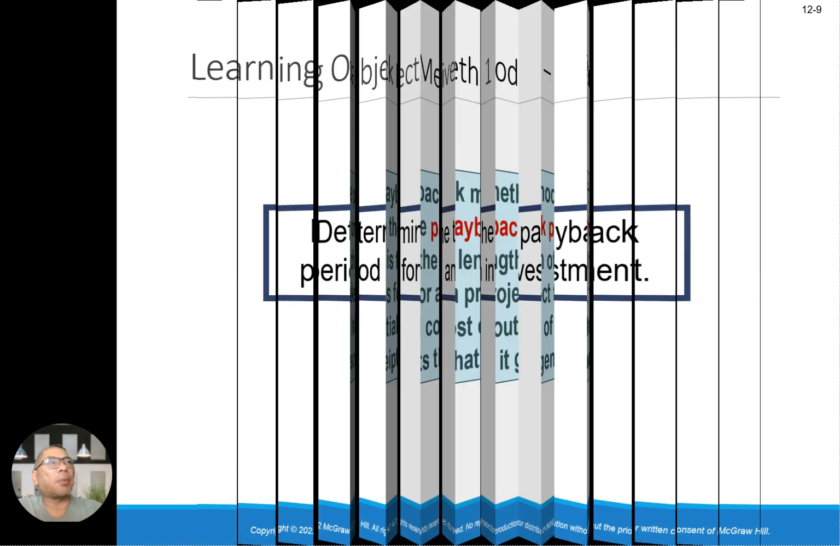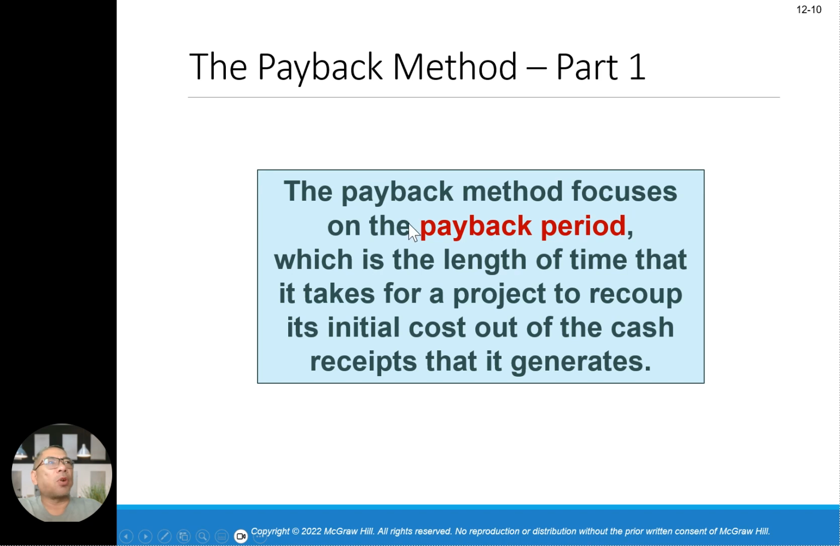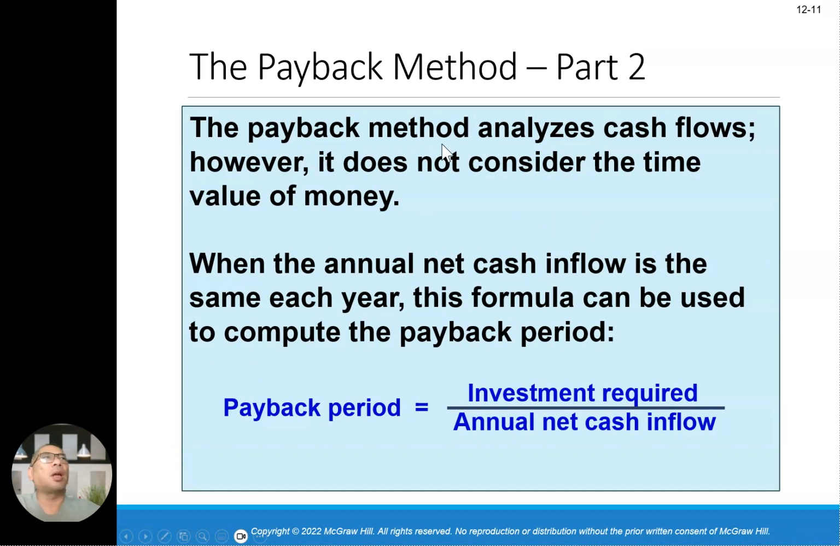In learning objective number one, we're going to determine the payback period for an investment. What is the payback period? The payback method focuses on the payback period, which is the length of time that it takes for a project to recoup its initial cost out of the cash receipts that it generates. That's the concept of the payback period. It analyzes the cash flow, however, it does not consider the time value of money. This is the disadvantage of the payback period.